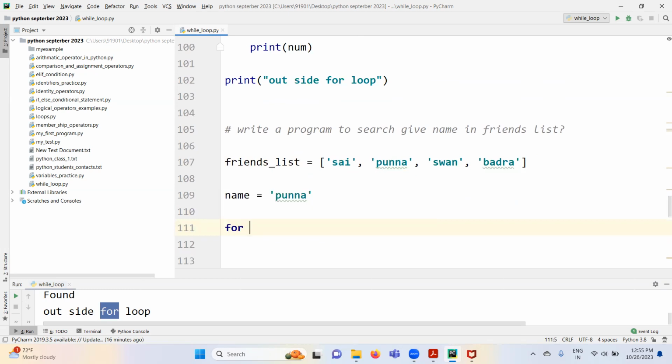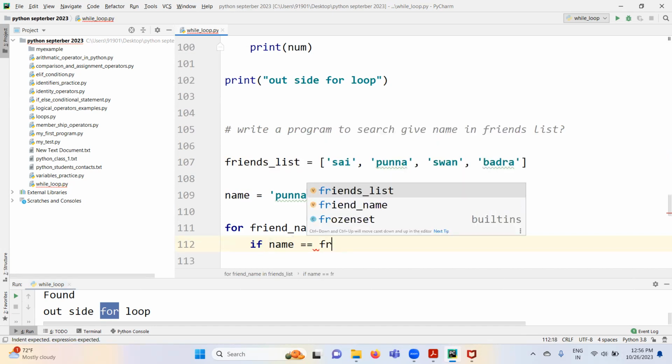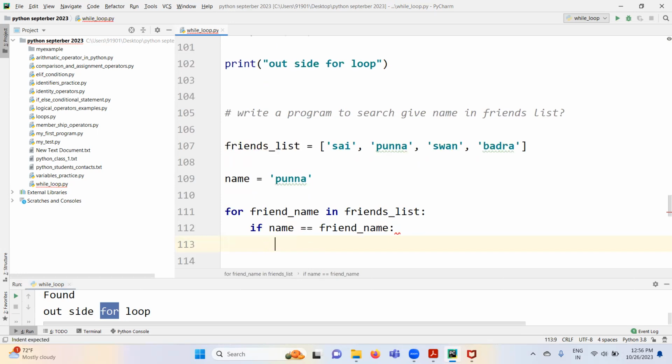But for friend_name in friends list, if same thing, right? If name equal to friend name, for example, print name found in list.